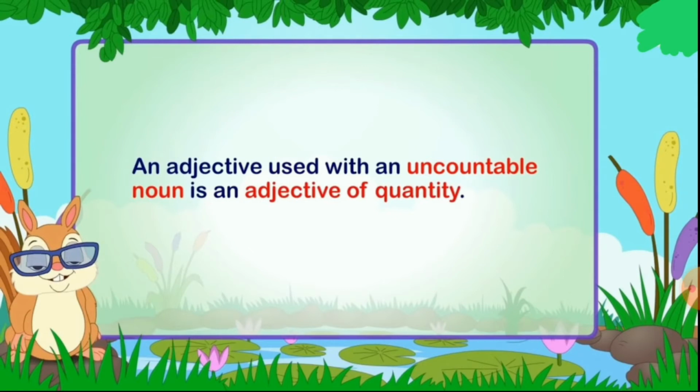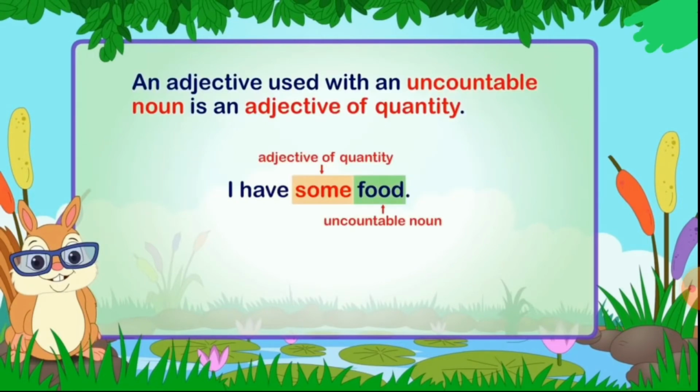An adjective used with an uncountable noun is an adjective of quantity, as I said. Look at the example: I have some food. Just as I explained with the picture. When the word some is used with an uncountable noun, it becomes adjective of quantity. I have some food.